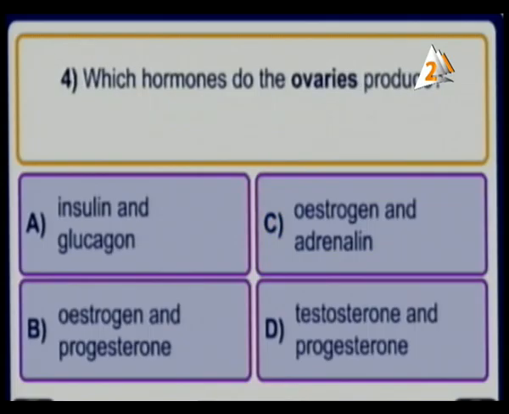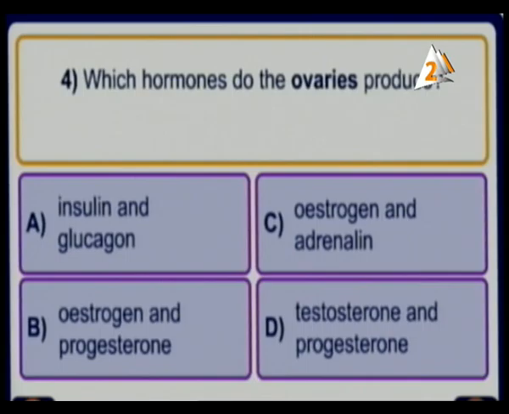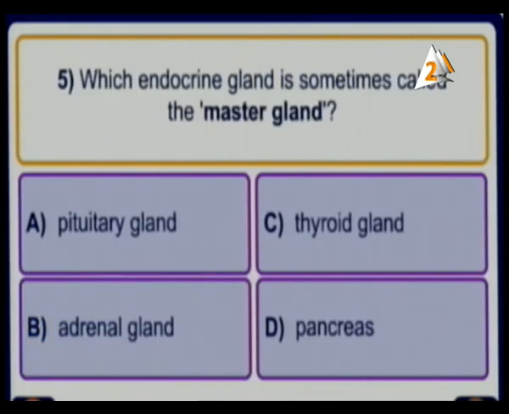Let's go and see another one. Number 4. Which hormones do the ovaries produce? Letter A, insulin and glucagon. Estrogen and adrenaline. Estrogen and progesterone. Testosterone and progesterone. Which one of them? Testosterone is wrong because testosterone comes from the testes, found in the human male. The ovaries are in the female. So here it is estrogen and progesterone. Very good. So next one.